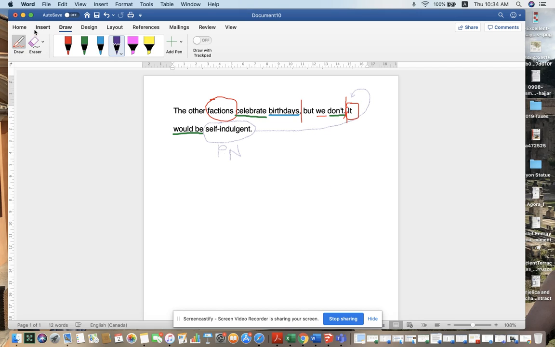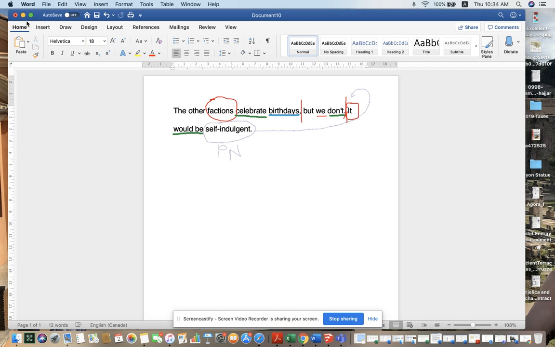Okay, let's go, and I apologize for yesterday. I did not include the parsing of the verb, so let me do that. So for our faction side, for factions, for the verb celebrate. So celebrate. The subject here is factions. It's a plural subject, third person plural.